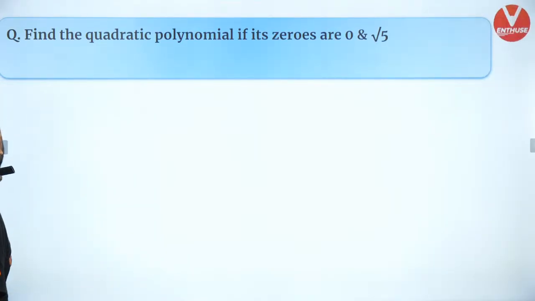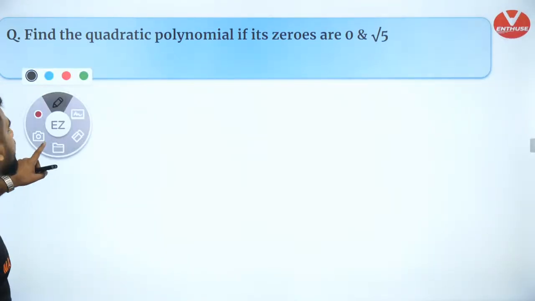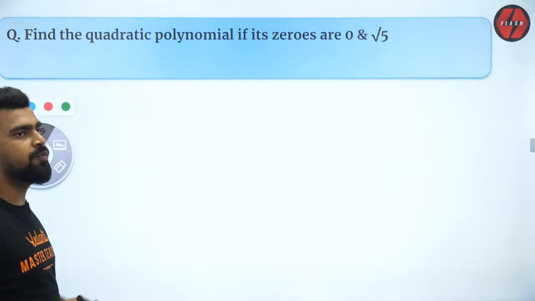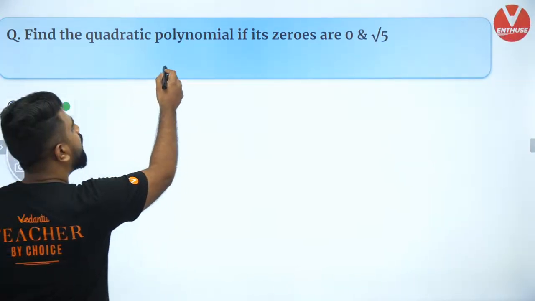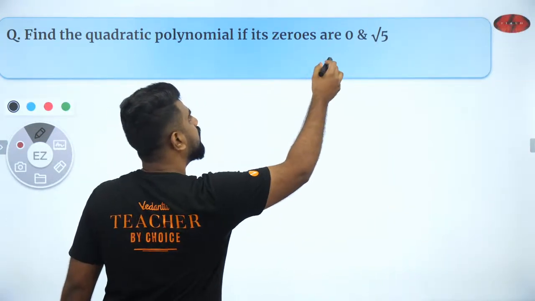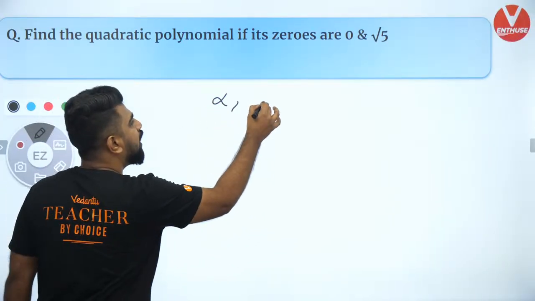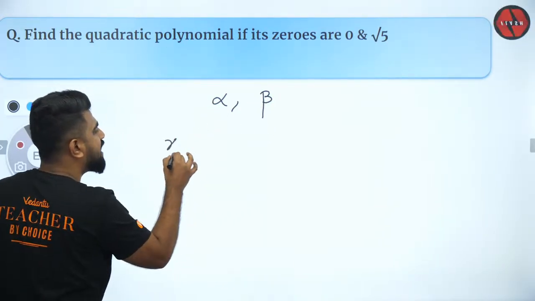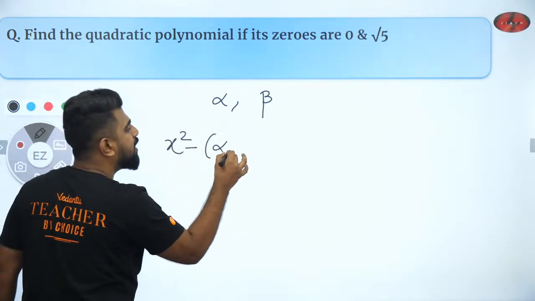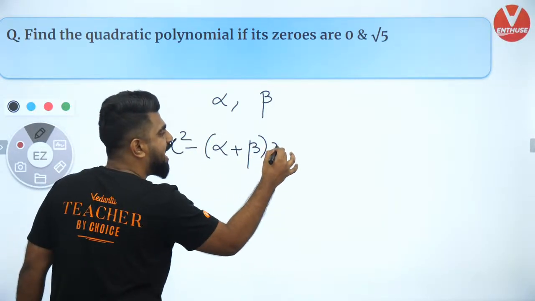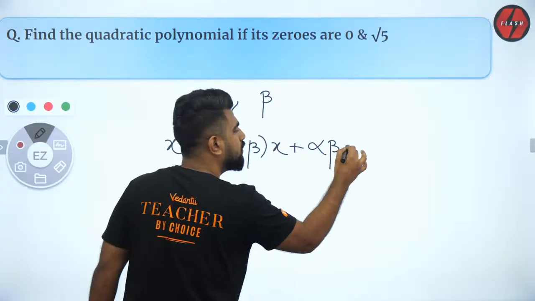Amazing work. So let me solve it right from scratch. Everybody please listen carefully. We have to find the quadratic polynomial if its zeros are 0 and root 5. So I said if the roots are alpha and beta, then the quadratic polynomial is x square minus (alpha plus beta)x plus alpha beta.